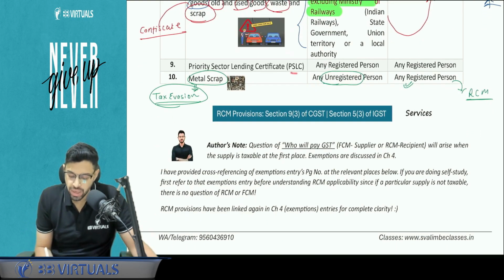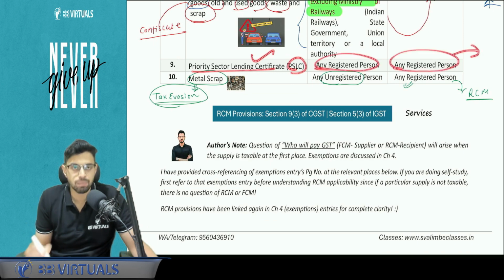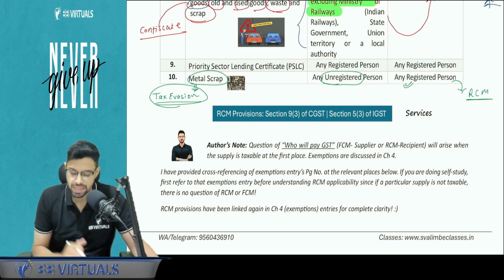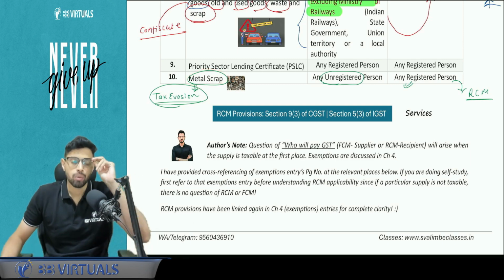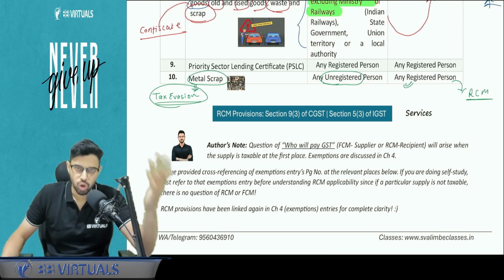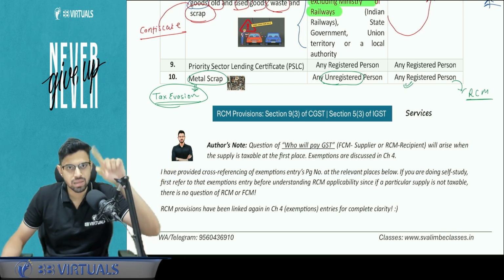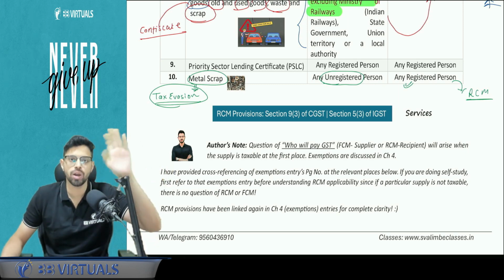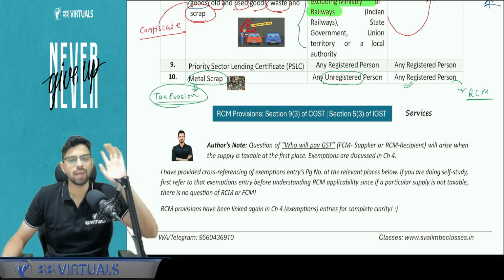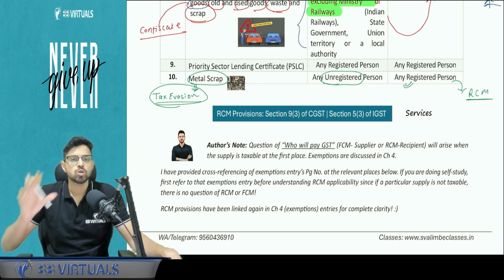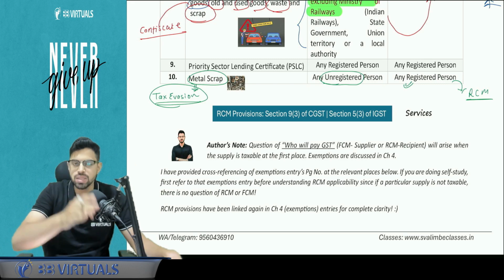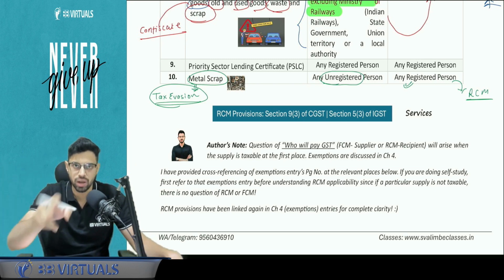Then priority sector lending certificate, this I have already covered in chapter number 1, bank to bank, but the recipient, because it is getting a benefit, will pay tax under RCM. Metal scrap, very important. Metal scrap, I have uploaded one GST short. If you can understand basic Hindi, then you can watch that. Otherwise, you can at least see the 3 pages of notes I circulated on the Telegram channel with respect to metal scrap. You can read that, it will be a good compilation. Yes. So metal scrap when supplied by an unregistered person to a registered person is covered under RCM.